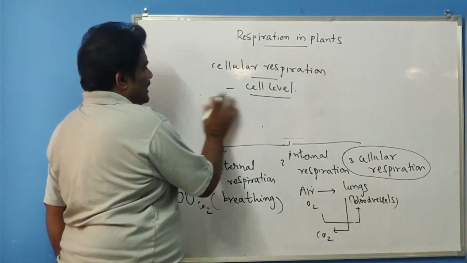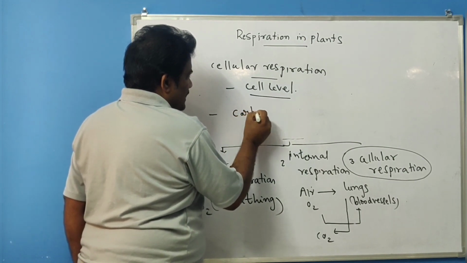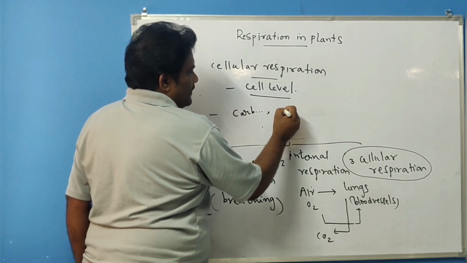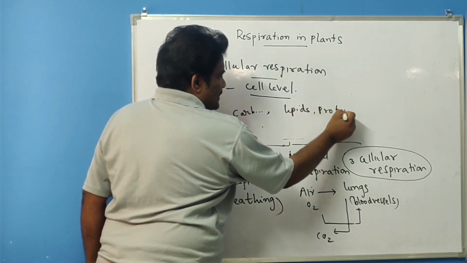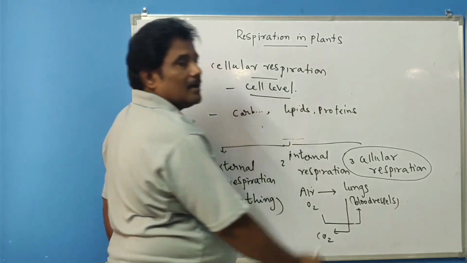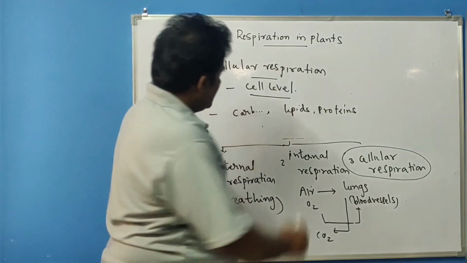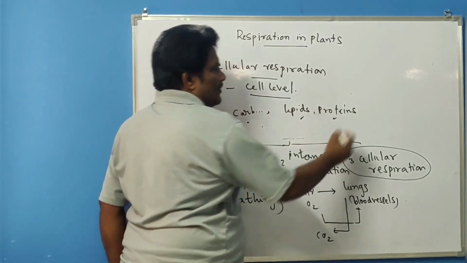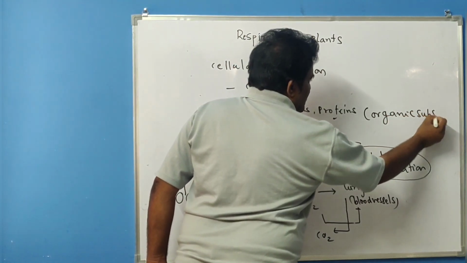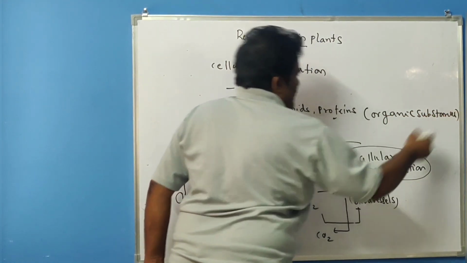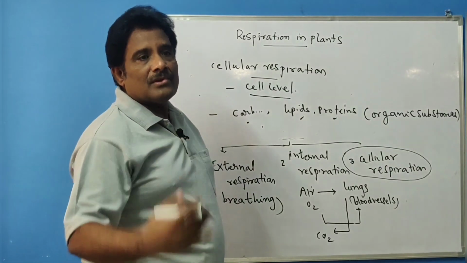Here you know very well, during photosynthesis, carbohydrates, lipids, and proteins are synthesized. How are these carbohydrates, lipids and proteins synthesized? Carbohydrates, proteins and lipids are nothing but organic substances. These organic substances are synthesized by plants in the process of photosynthesis.